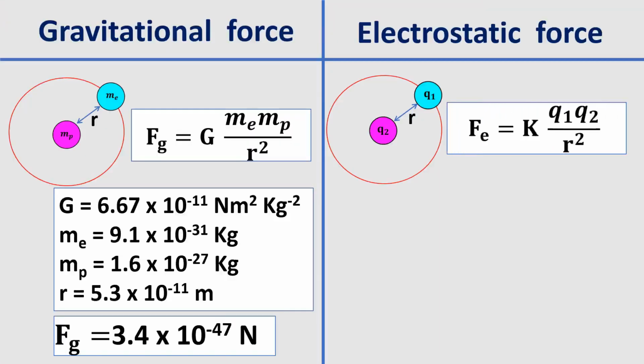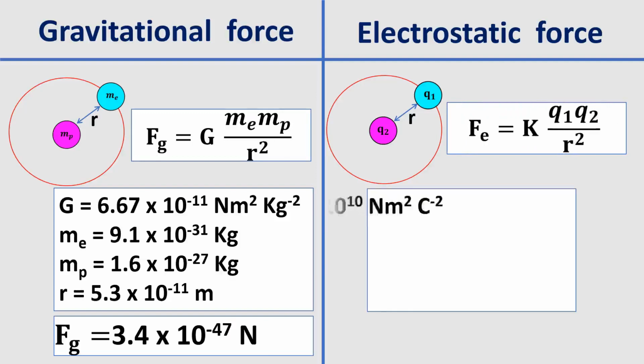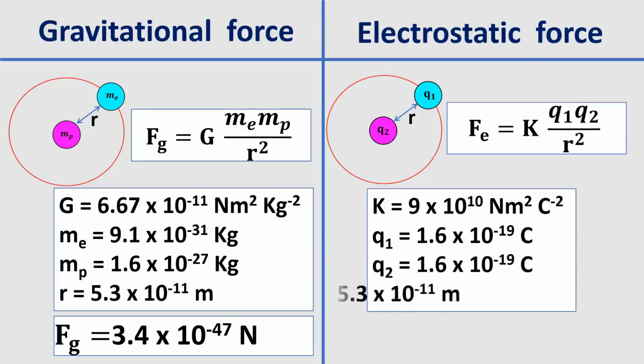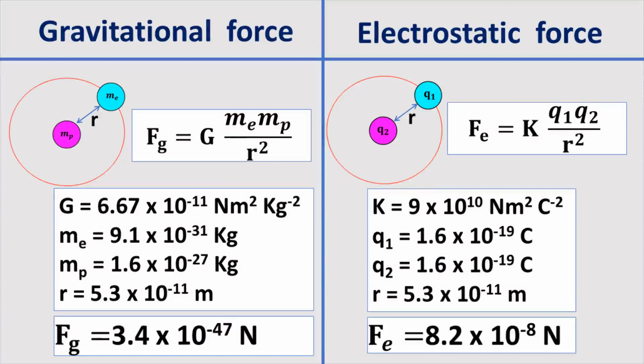In the same way, let us calculate the electrostatic force between the proton and the electron. Fe equal to K into Q1 Q2 by r square. Substitute the values of K, Q1, Q2 and r. We will get Fe equal to 8.2 into 10 power minus 8 Newton.